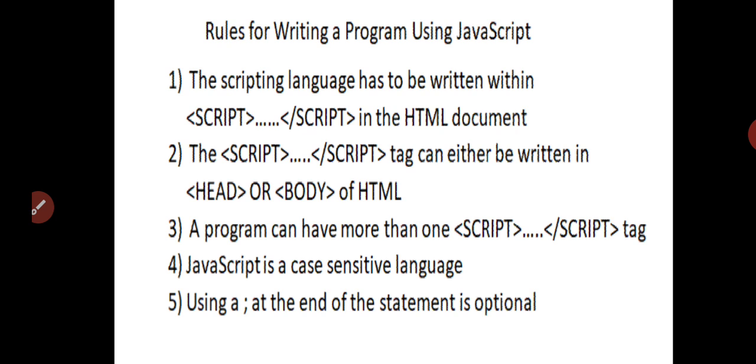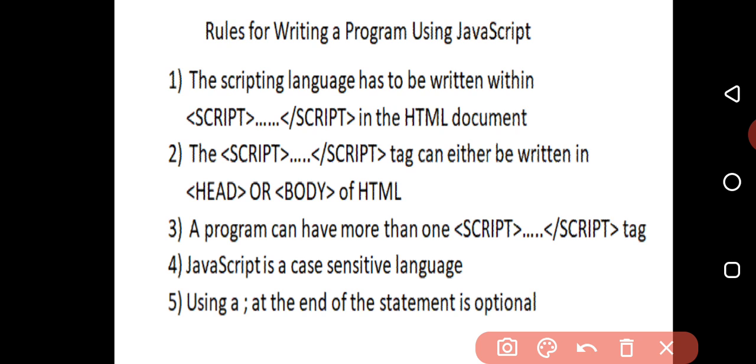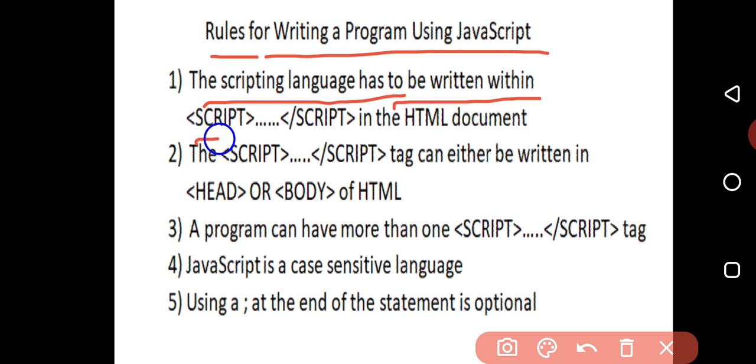Now, the rules for writing JavaScript programming. Rule number 1: the scripting portion has to be written within the opening and closing of the script tag in the HTML document. So what is the rule? The portion where you are using the scripting language has to be written within the script open and close in the HTML document.